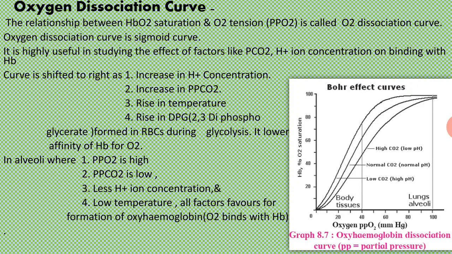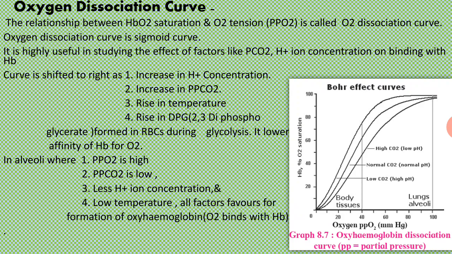Glycolysis is the breakdown of glucose molecules, and during this breakdown an intermediate product is formed, that is diphosphoglycerate, and when the percentage of diphosphoglycerate increases the curve is shifted to the right side and it lowers the affinity of hemoglobin for oxygen. That means there is dissociation of oxyhemoglobin.